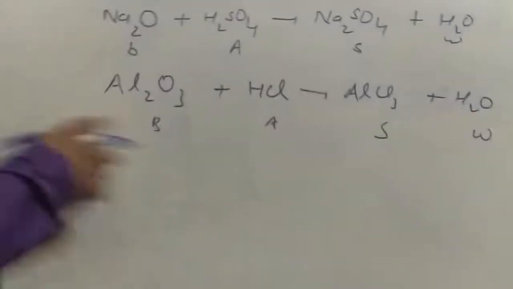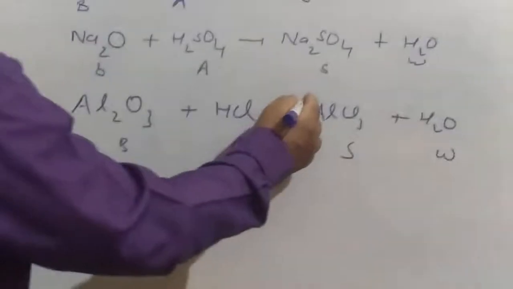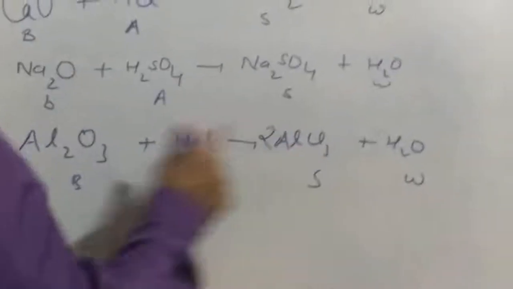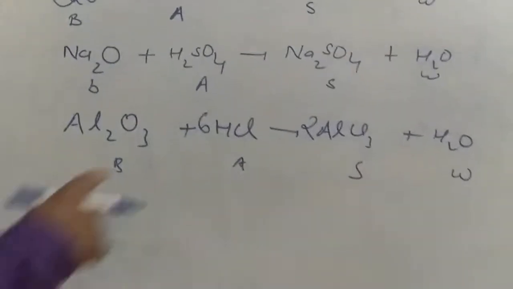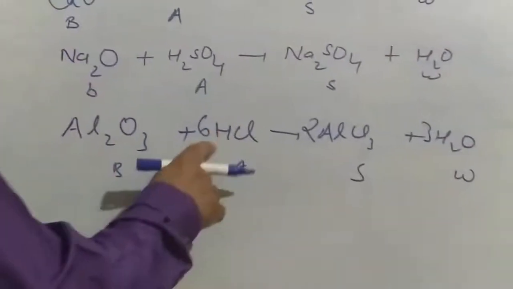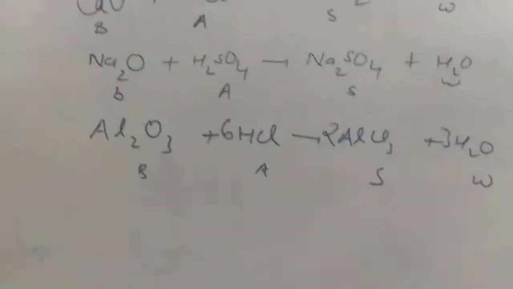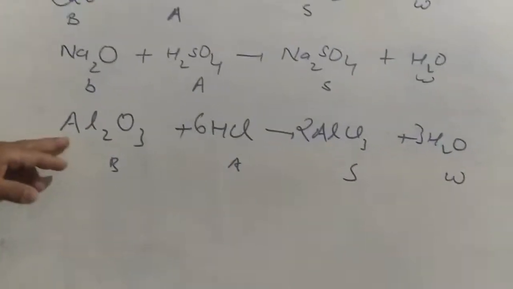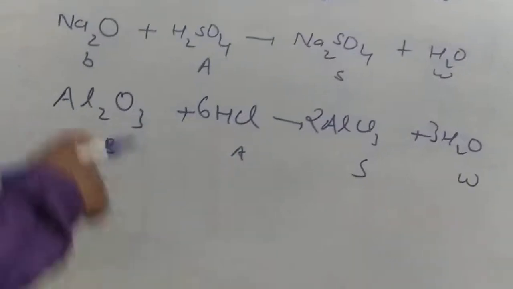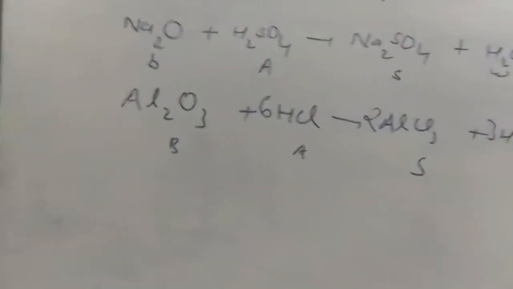Is it balanced? No. How many aluminium? 2. So I put it here 2. Once I write here 2, the chlorine will be 3 times 2 is 6. Okay, chlorine will be 6. How many oxygen atoms? 3. So I put it here 3. Now hydrogen 6, 3 times 2 is 6. Now you can see here Al2O3 reacts with acid, gives me a salt and water. So Al2O3 is serving as a base.